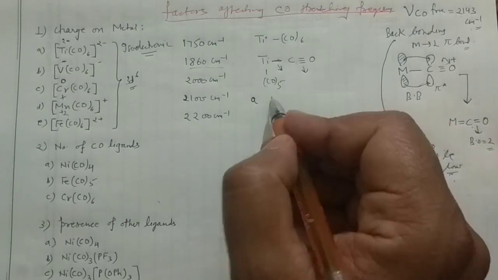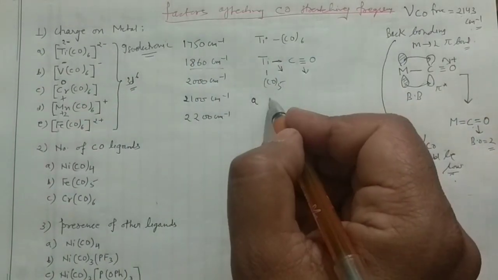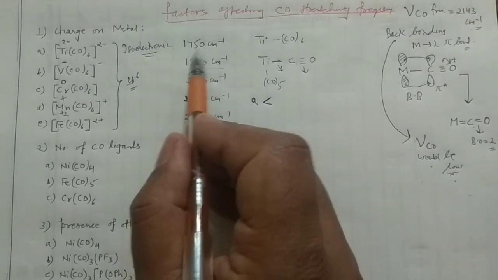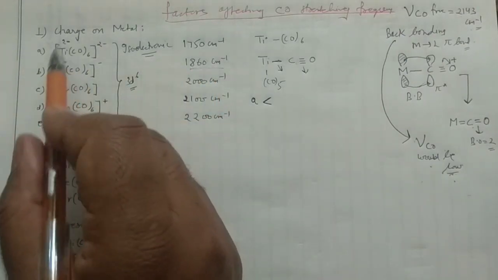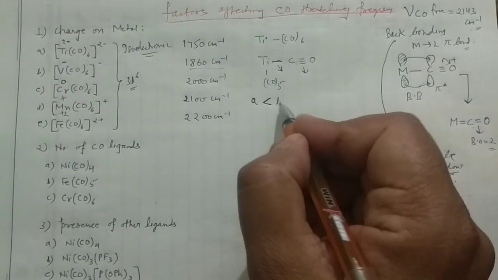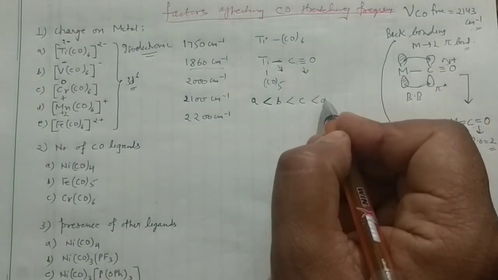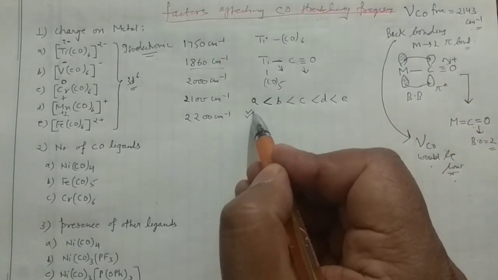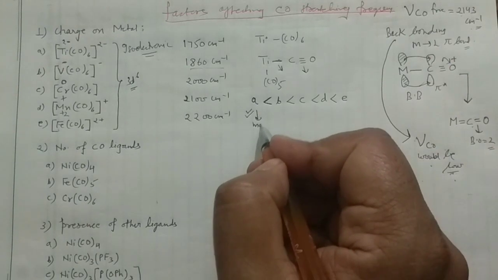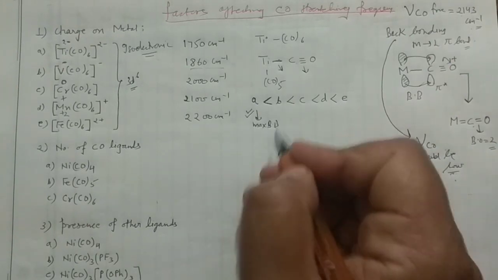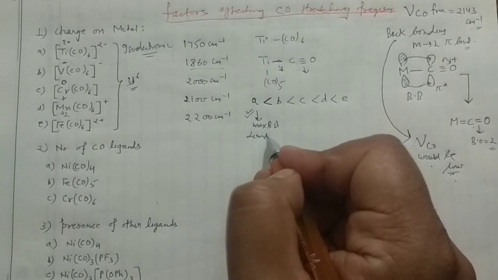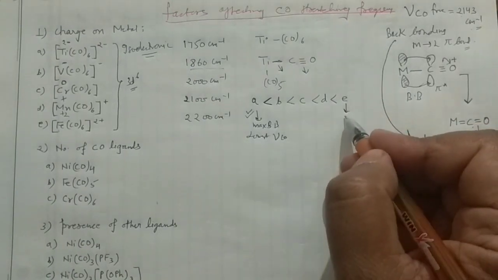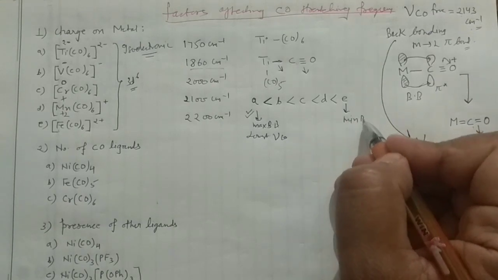So in that case, you can see this is the lowest value. Why the lowest value? Because it will form the maximum back bonding due to the extra electron density over there, and this order goes in that manner: B, C, D and E. So here maximum back bonding, I can write max BB. Max BB means lowest nu CO. And at the other end, minimum back bonding.